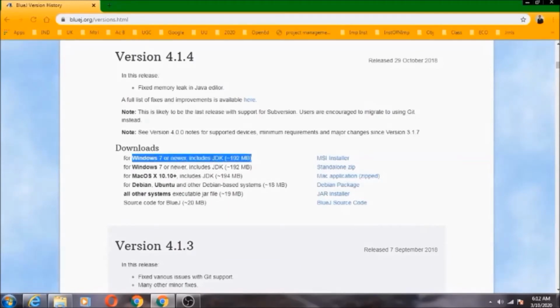We can see that its size is 192 MB and it includes JDK. Now we will click the MSI installer.